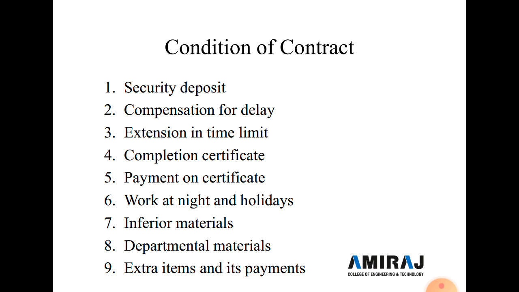And the ninth one is extra items and their payment. A contractor shall carry out the execution of items which are not covered under this contract after obtaining a written order from the engineer in charge, and the execution of such items shall not in any way violate the terms and conditions of the original contract.